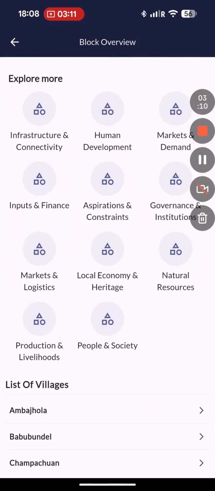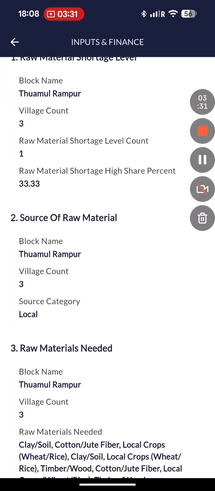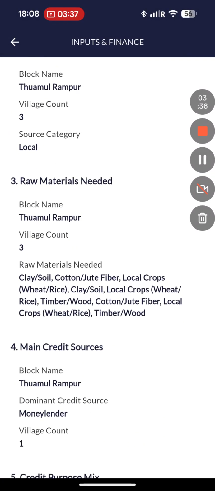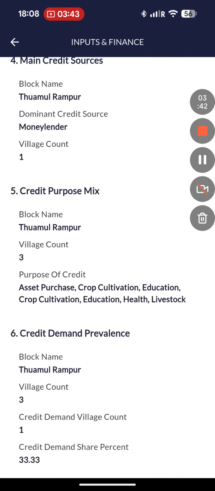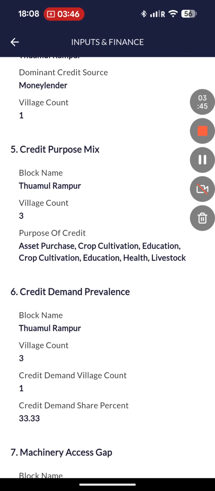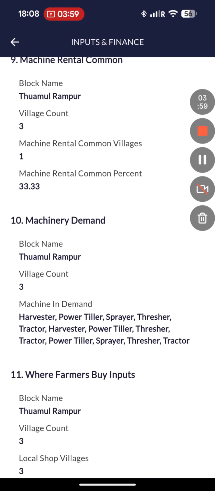We can see all these dimensions, or let's say aspects of information that we have, like infrastructure and connectivity, human development, markets and demand. If I click on any of them, let's say I'll click on inputs and finance. So here we get to know whether there is a raw material shortage, the source of raw material. They are saying it's local raw materials needed, which kind of raw materials are needed by this village, what are the main credit sources, what is the credit purpose mix, people take credit for asset purchase, crop cultivation, education, health, livestock, what is the machinery access gap, what is the ease of access to machinery, etc.